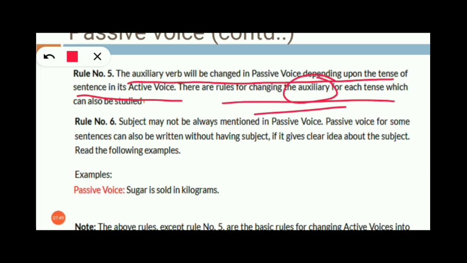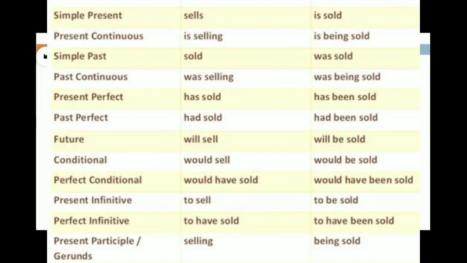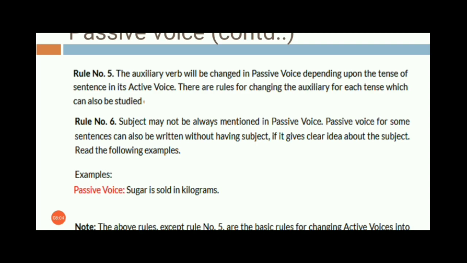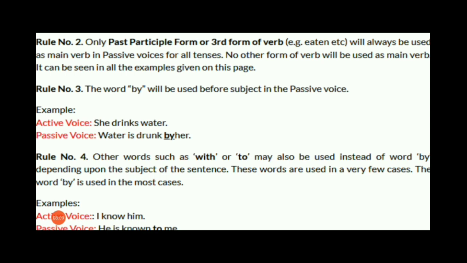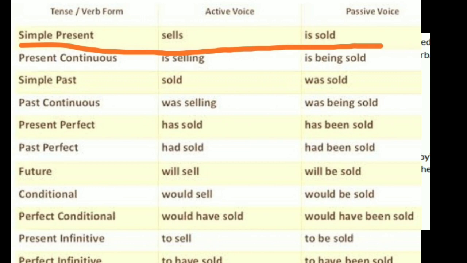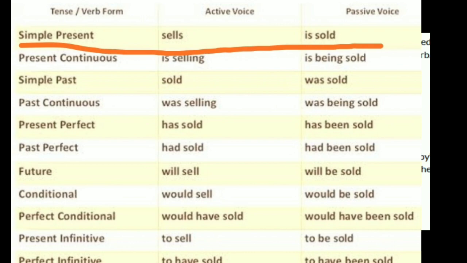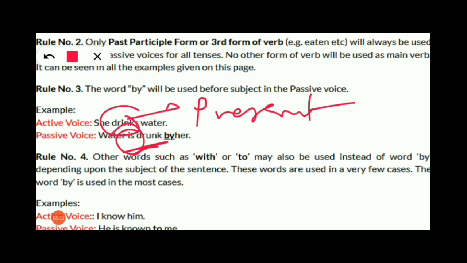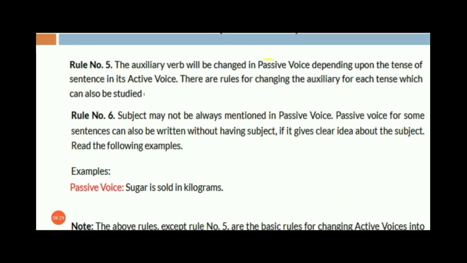Okay, already I told you this helping verb or auxiliary verb both are named the same. So the helping verb changes depending on the tense used in the active voice. Okay, so if in the active voice they use the tense as past tense, I need to use past tense in the passive voice also, which I have already told you in the previous examples. See here, in the active voice the tense used here is present tense. So my helping verb will also be in present tense. Okay, so water is drunk by her. So in this way I had to use the helping verb depending on the tense. This is the rule number 5.